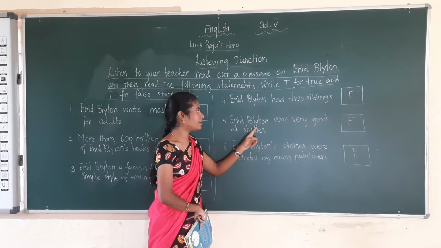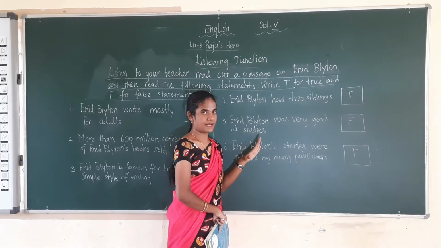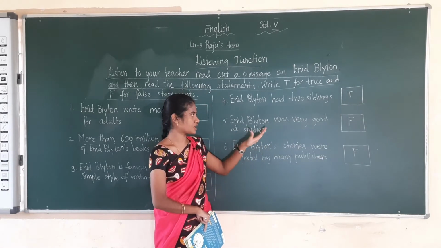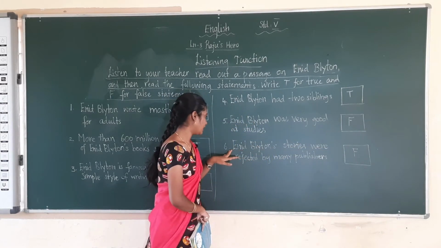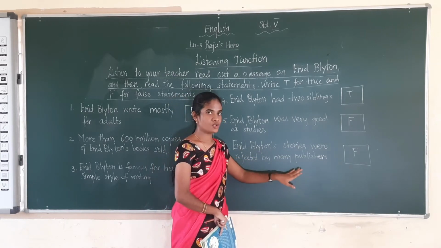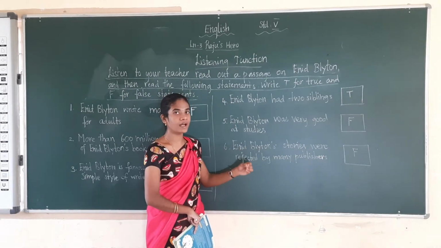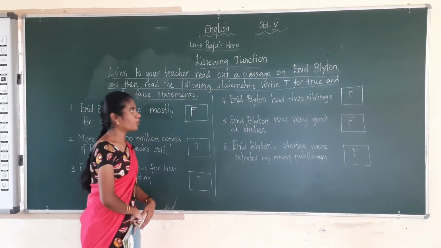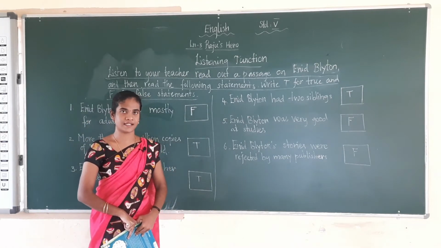Enid Blyton was very good at studies. No, she is very poor in studies only. But instead of that, she is famous for writing stories. So she is not good at studies. So the statement is false. The next one, Enid Blyton's stories were rejected by many publishers. So the statement is false. Instead of that, many publishers were welcoming the Enid Blyton stories only. So the statement is false. Okay. I hope you understand the listening section. Now we can move on to the speaking section.